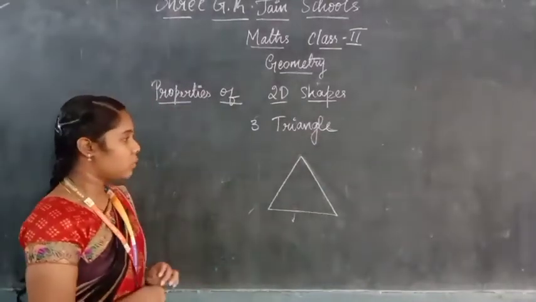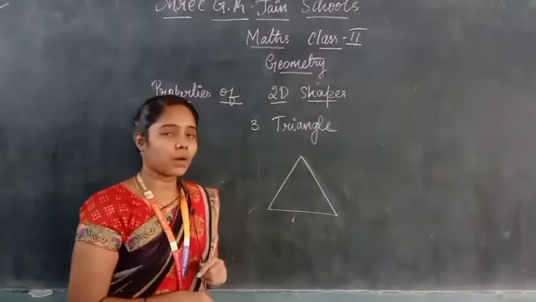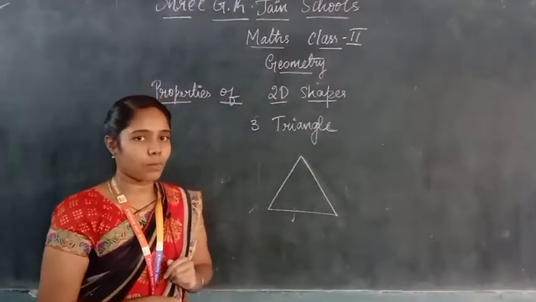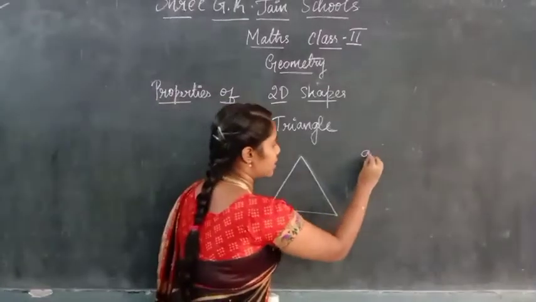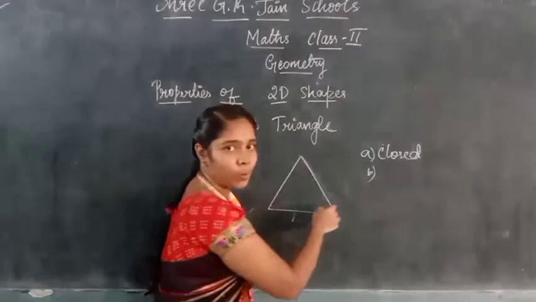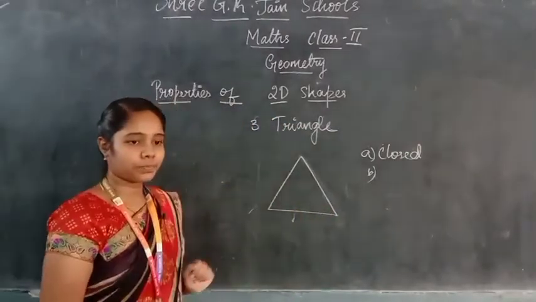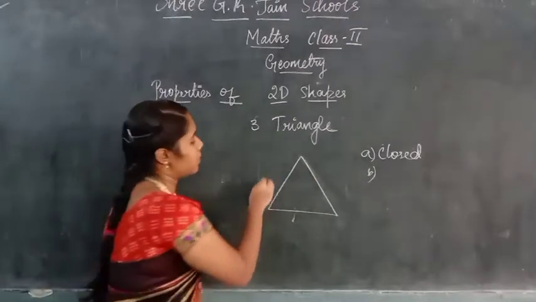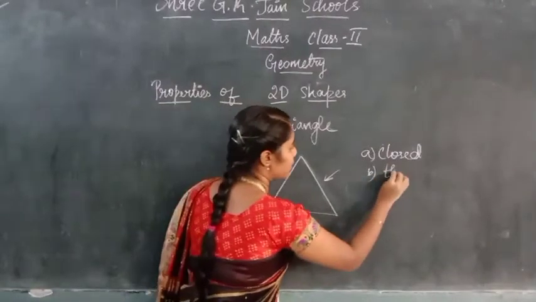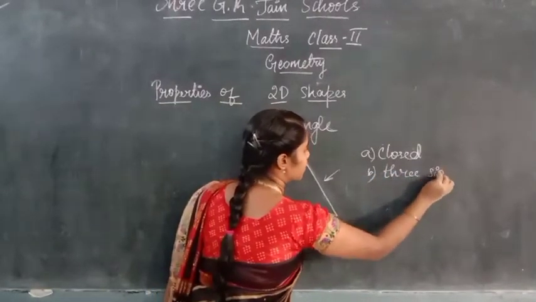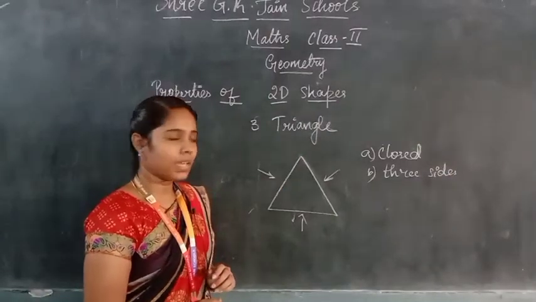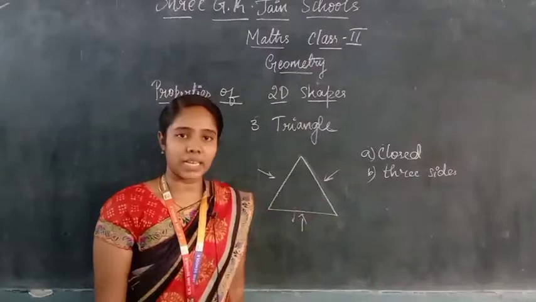Okay, now look at this. The first thing we will say about it is open or closed. Now tell me, is the triangle a closed shape or open shape? Yes, triangle is a closed shape. Okay, what will be the second property that we will say about the shape? We say about the sides of the shape. 1, 2, 3. So, totally how many sides is a triangle having? A triangle is having 3 sides.